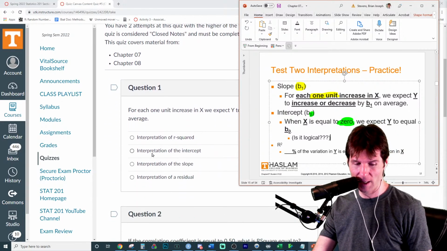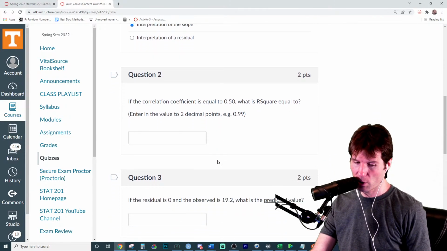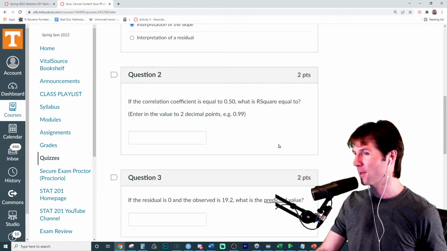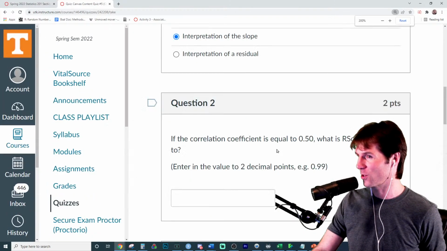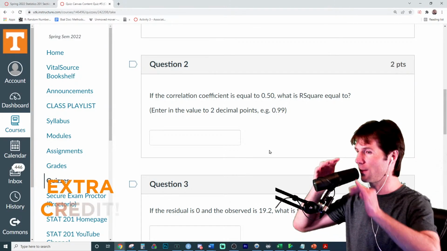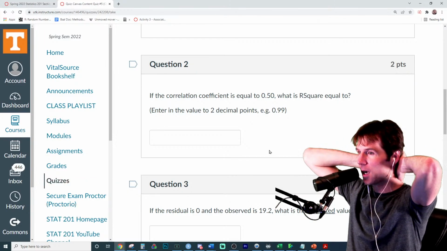Kayla is right. The slope. And if the correlation coefficient is this, what is R squared equal to? So how do we find R squared? So much positivity in the chat. How do we find R squared? Who knows how we'd get R squared?